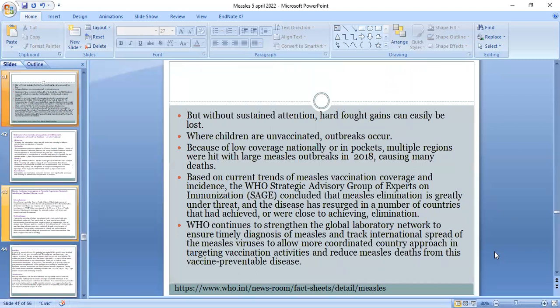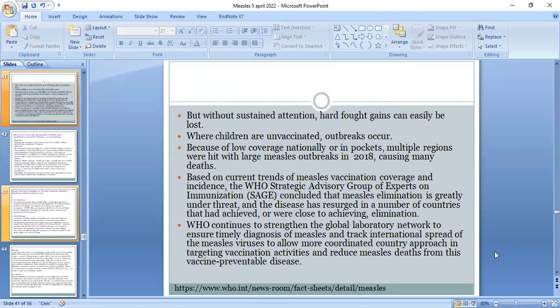But without sustained attention, hard-fought gains can easily be lost. Where children are unvaccinated, outbreaks occur because of low coverage nationally or in pockets. Multiple regions were hit with large measles outbreaks in 2018, causing many deaths.